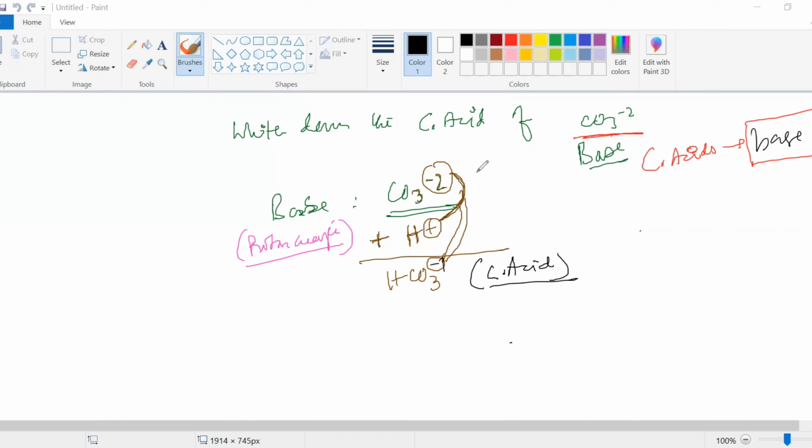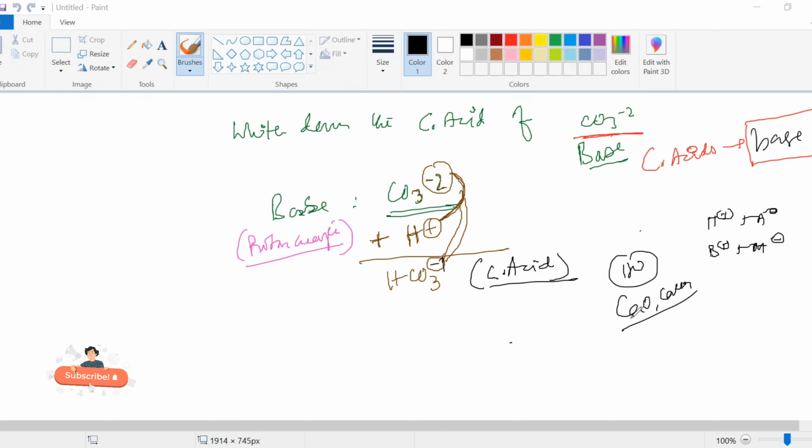This was about all the theories which we came across. We started with the initial theory, which was very risky, 200-300 years back. Then came Arrhenius theory, which revolutionized the subject. Arrhenius theory told that acids are those substances which, when dissolved in water, give you H plus and A minus. Bases are those which, when dissolved in water, give you B plus and OH minus. That theory was very short compared to the theory which we learn now, but it only took the cases of aqueous solution. There are many bases such as calcium oxide and calcium carbonate which do not dissolve in water, so they cannot be defined by this theory.